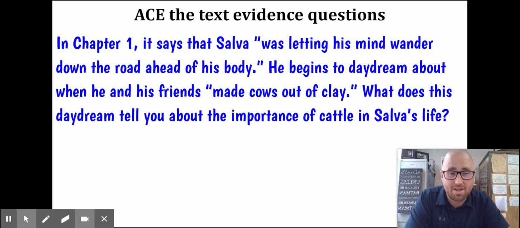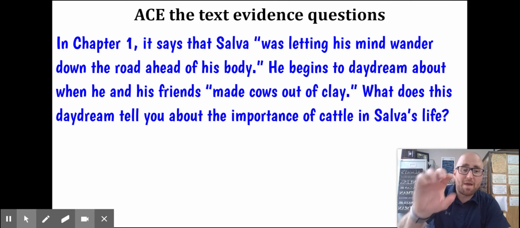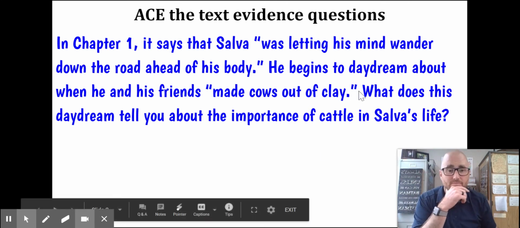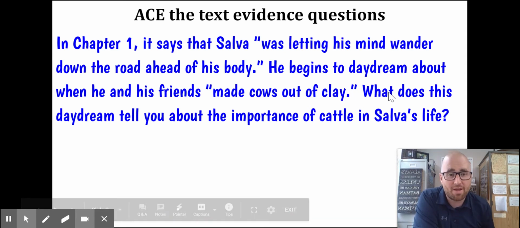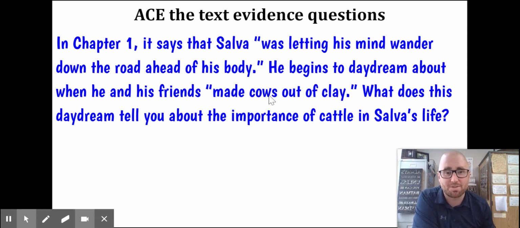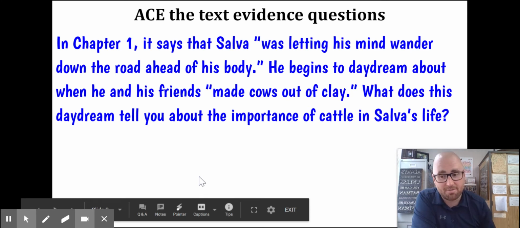Here's the question: what does this daydream tell you about the importance of cattle in Salva's life? So you've got some background information, and then we also have a question that goes with it. What does the daydream about making cows out of clay tell you about the importance of cattle in Salva's life?